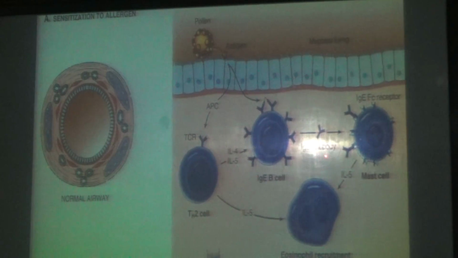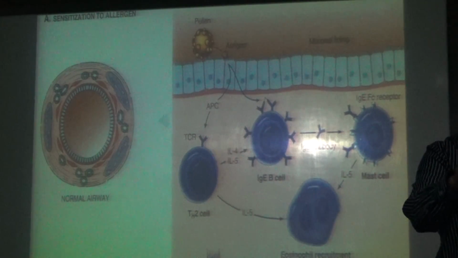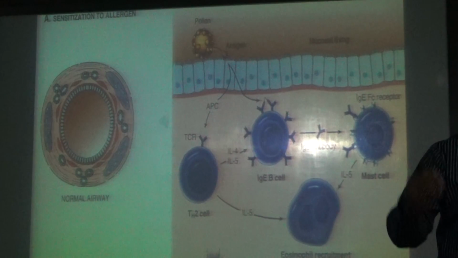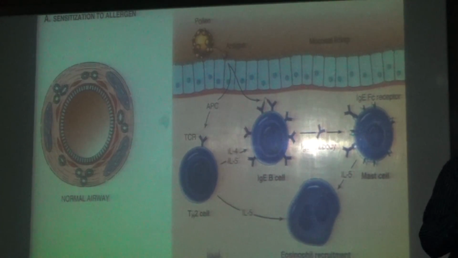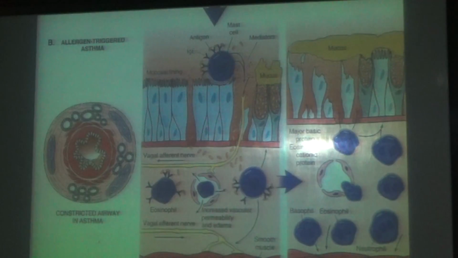This IgE antibody in turn activates the mast cells, and then mast cells recruit more eosinophils. That's why in the blood count of someone suffering from bronchial asthma, you will see lots of eosinophils and IgE antibodies. Now further continuation of this, what happens next?